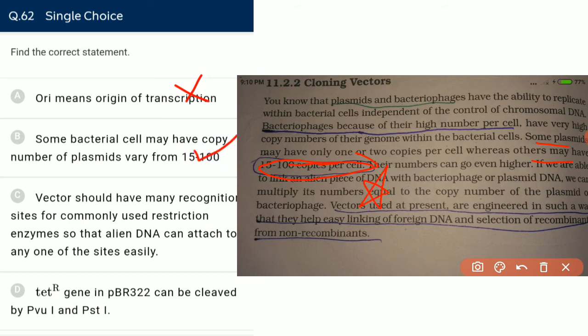So it is correct. Vectors should have more recognition sites for commonly used restriction enzymes, so that alien DNA can attach to any one of these restriction sites? Incorrect. For efficient recombinant DNA technology, we have only one recognition site in a plasmid. Tetracycline resistance gene in the pBR322 can be cleaved by PvuI and PstI? Incorrect. We can cleave the tetracycline resistance gene with the help of BamHI and SalI, because the SalI and BamHI recognition sites are present in the tetracycline resistance gene region in pBR322.